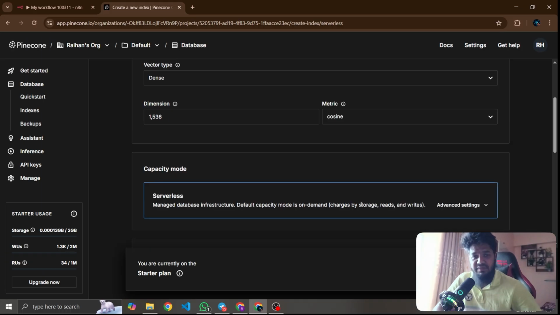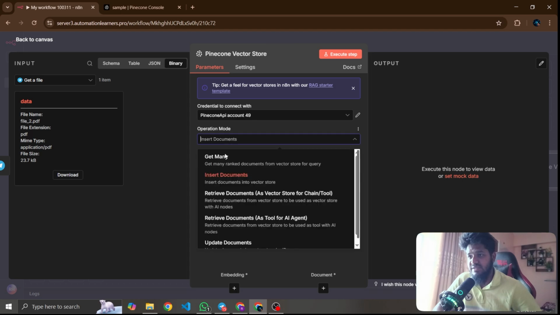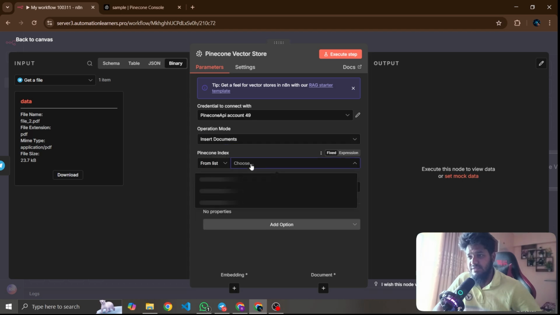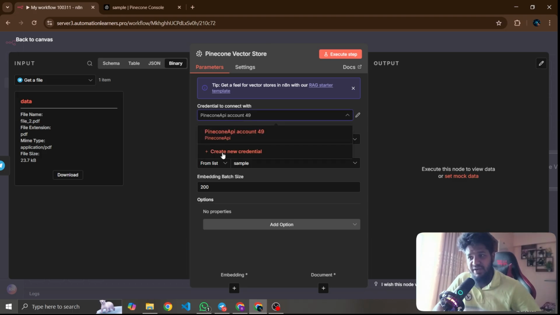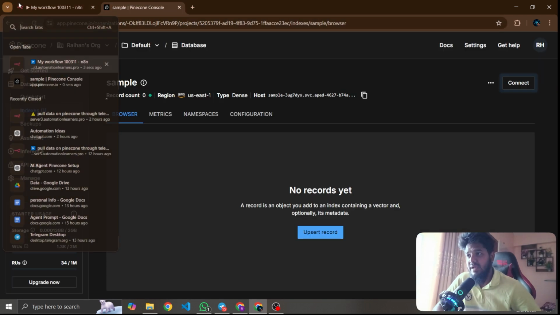After creating the index, you need to go here, insert the document, and paste the sample. Before starting this, you need to create a credential. This is not rocket science. Go to the API keys, create an API key, and paste it here.